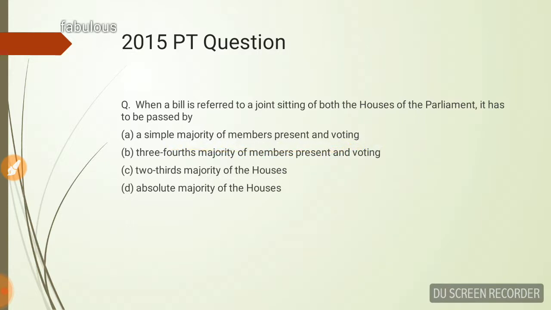We will see other options also so that we can eliminate them better. 3/4 majority of members present and voting, no, this is wrong. 2/3 majority of the house, no. Absolute majority of the house, no. So answer is A, simple majority of the members.